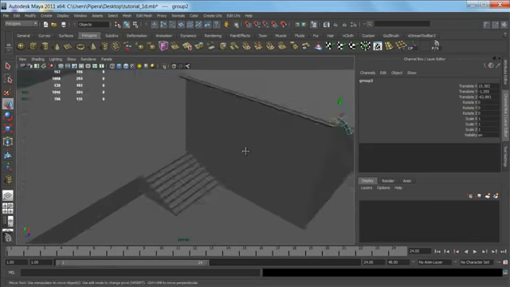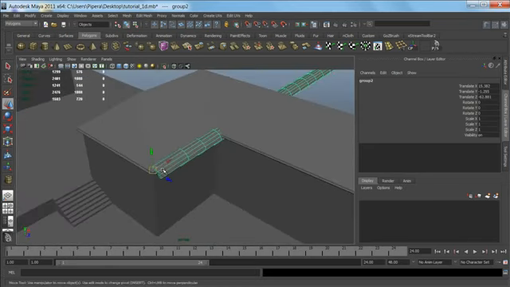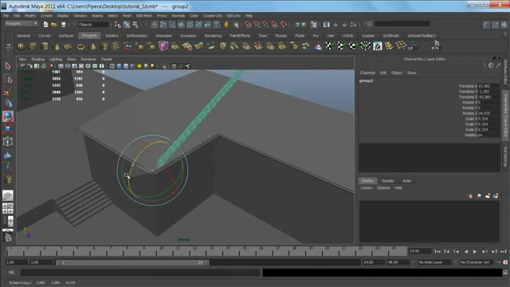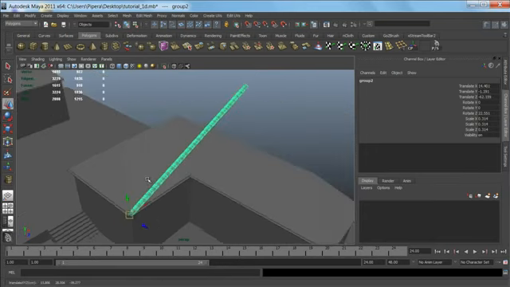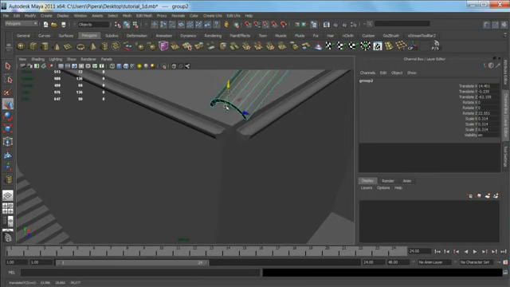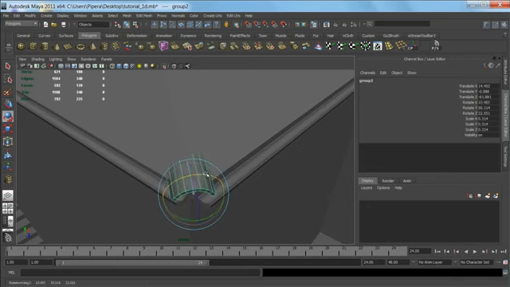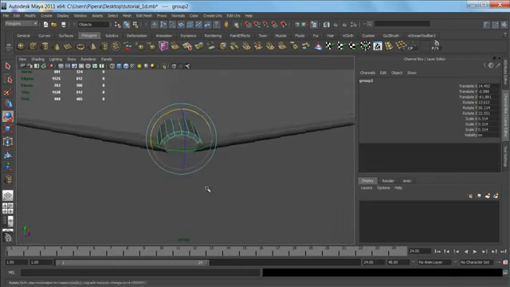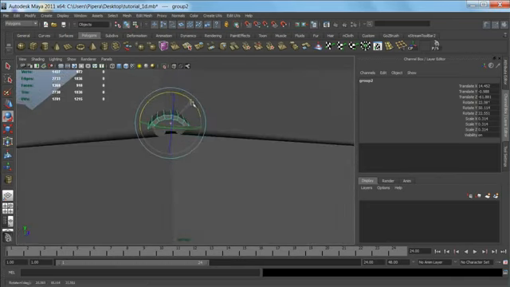Just duplicating them and just snapping them to the edge of the roof. So now here I can start rotating them more precisely and scaling them down so they can fit much better and have the right scale in contrast to the roof. This won't be exactly precise, but it will look just fine.